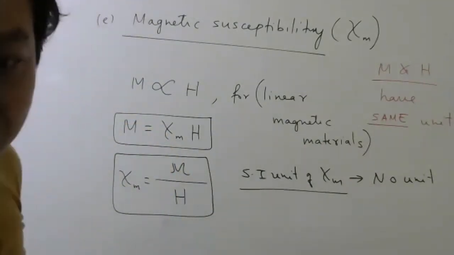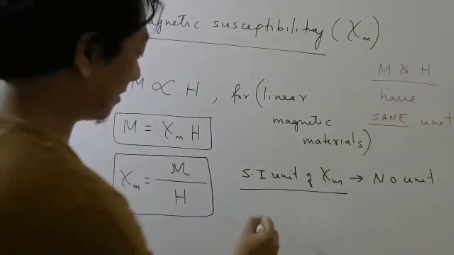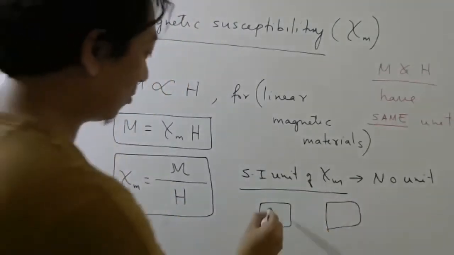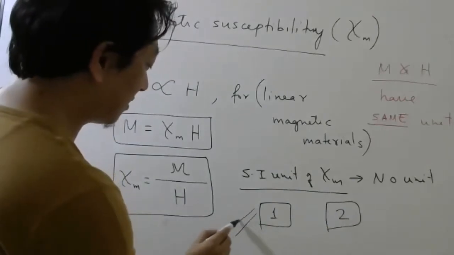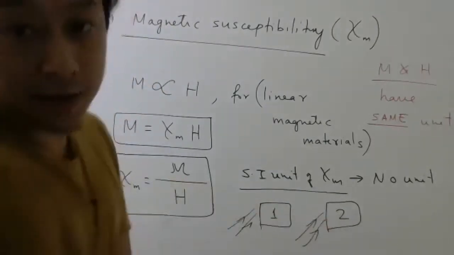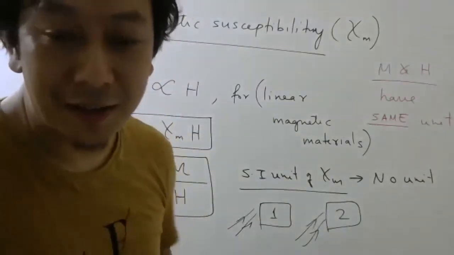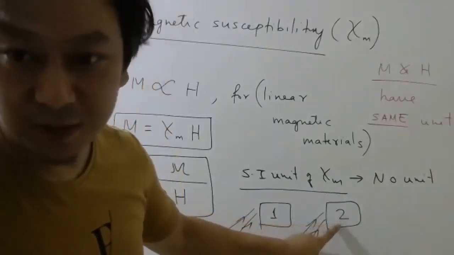I think now you can understand why it is called susceptible. Imagine there is a group of people here, and a group of people here. One group, two groups. Now I send the same army. Now these people are turning very quickly. These people are saying, hey, we don't care. Then who is more susceptible to the army? This one is more susceptible to the army.